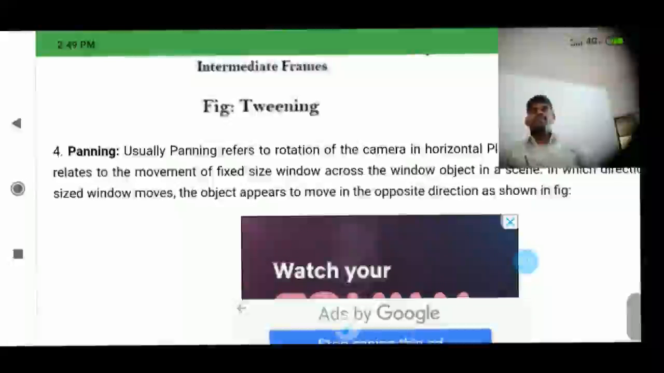Intermediate frames called tweening. Understood that? So initial image, final image, and creating multiple frames in between the initial and final image. This process is called tweening. Tweening is a shortcut of in between.